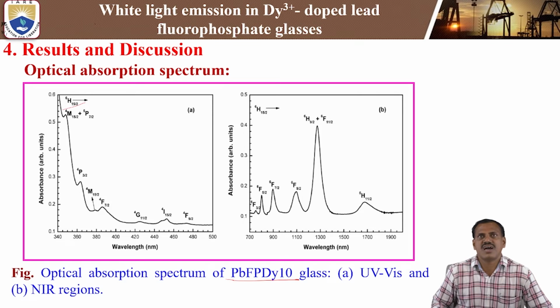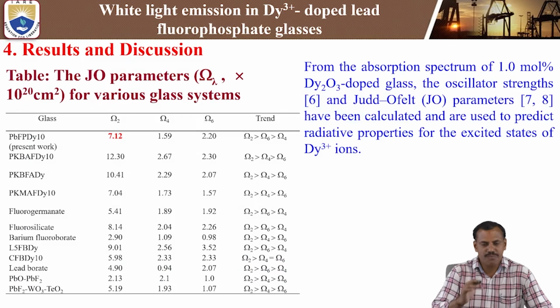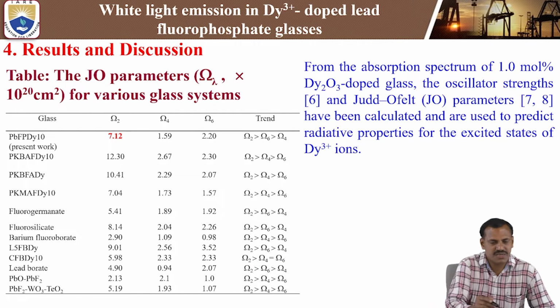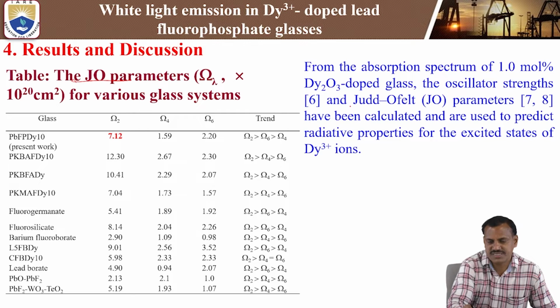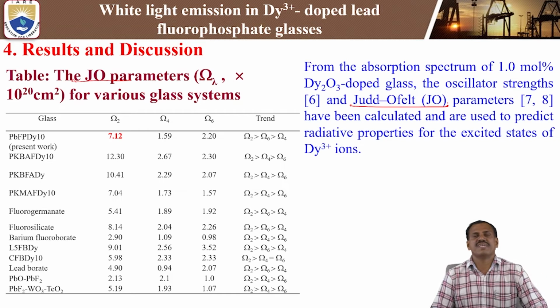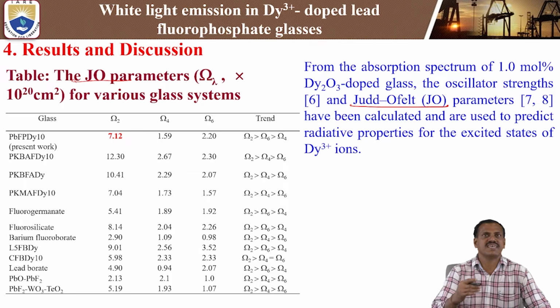So these are the optical absorption bands from the ground state 6H15/2 to different excited states of the dysprosium 3 plus doped lead fluorophosphate glasses. By using the absorption bands, we study the JO parameters, that means Judd-Ofelt intensity parameters. These are the intensity parameters of the dysprosium 3 plus doped lead fluorophosphate glasses.